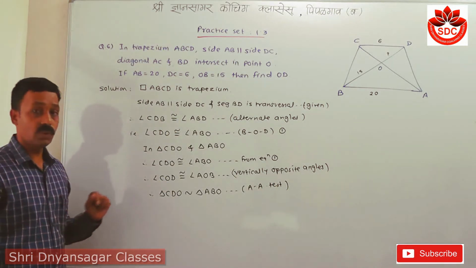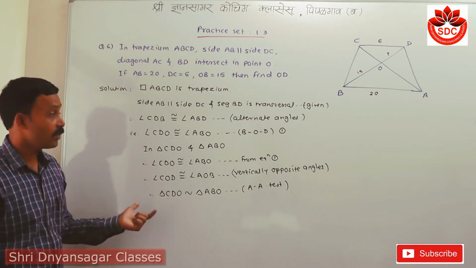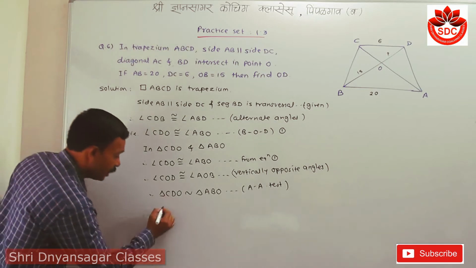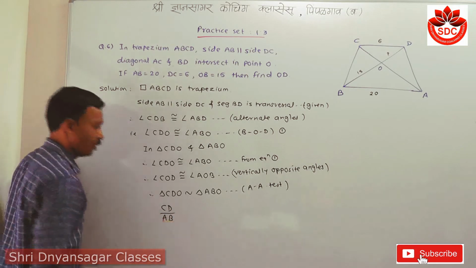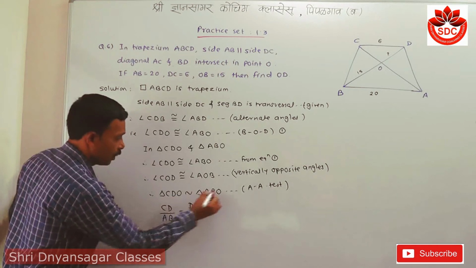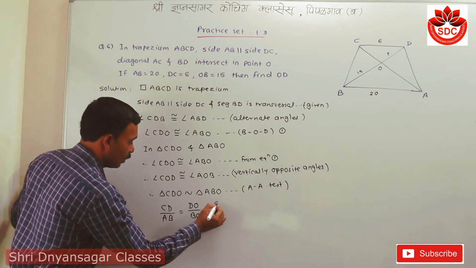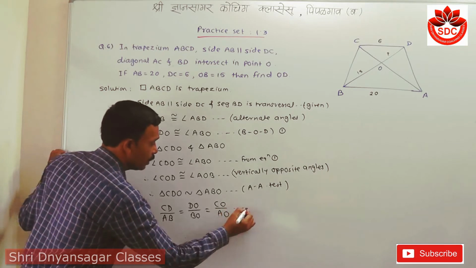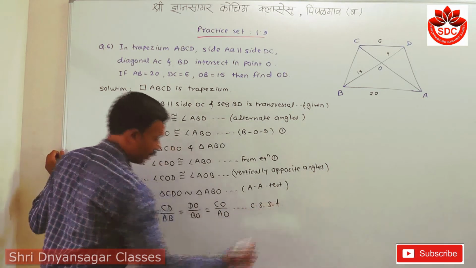Student, if these two triangles are similar, then their corresponding sides are in proportion. But then which sides are in proportion? First take here, first two, CD upon AB is equals to DO, DO means OD upon BO is equals to, last and first, CO upon AO. Here the reason is corresponding sides of similar triangles.